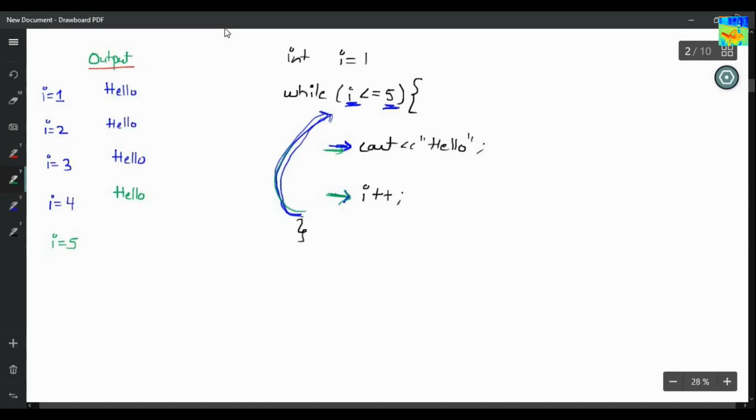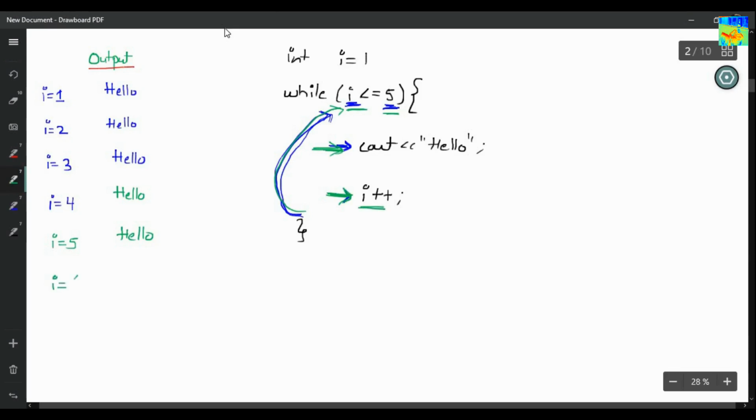Now you will check the condition again. So is 5 less than or equals to 5? Yes, 5 is less than or equals to 5. So we'll come inside the loop and you will print hello. So hello is getting printed one more time, and then you will increase the value of I.